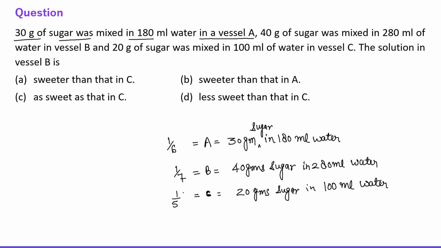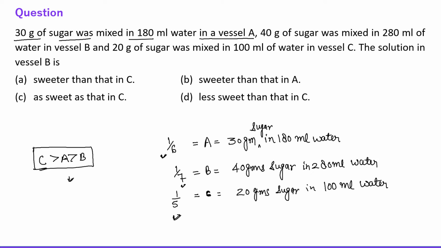So C is the highest with respect to sugar concentration, A is the second and B is the third one, right? So C has the highest sugar concentration, then A and then B. So this is the order of sugar concentration in these vessels.